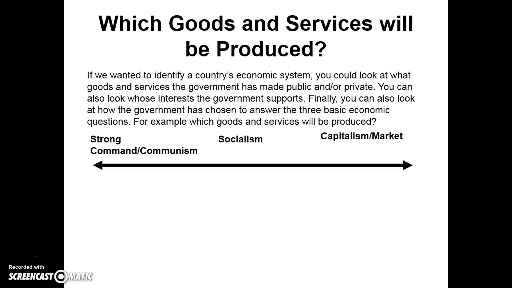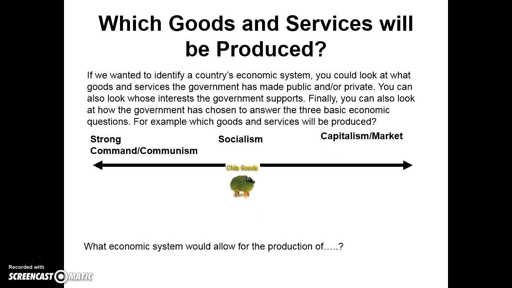For example, which goods and services will be produced? What economic system would allow for the production of, wait for it, the Chia Pet? If you're unfamiliar with the Chia Pet, we got a ceramic animal that we then paint seeds on, we water it, and it grows fur. Very cool. You are correct. A capitalist, a market economy would allow for this.